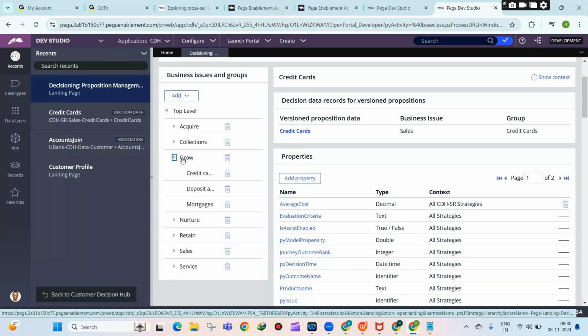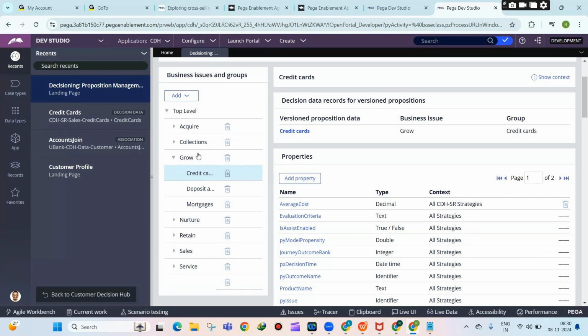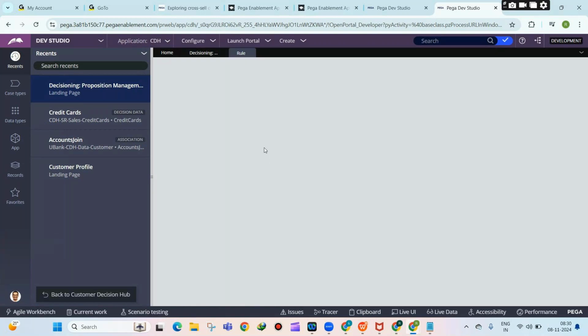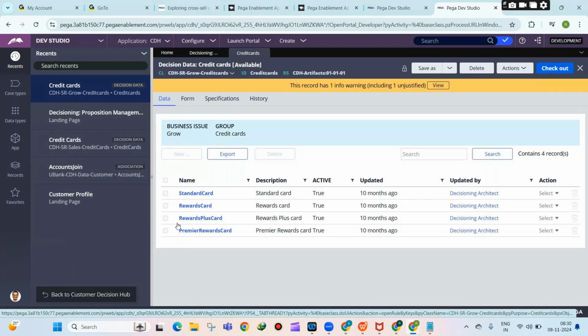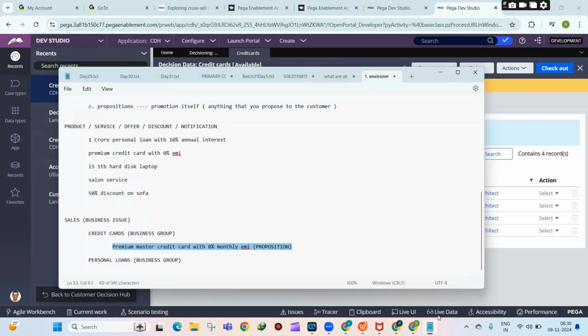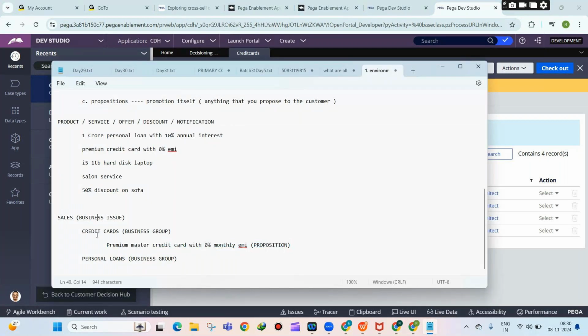So I want to grow the credit card sales. That is the purpose. And if you open the credit cards, you will have all these propositions. You see, standard card, rewards, all these are the credit cards. This is what you are going to promote to the customer, which is called propositions. So you have business issues. Under business issues, business groups. Under business groups, you will have the propositions, which is nothing but anything that you propose to the customer is called a proposition. Clear? Any questions,